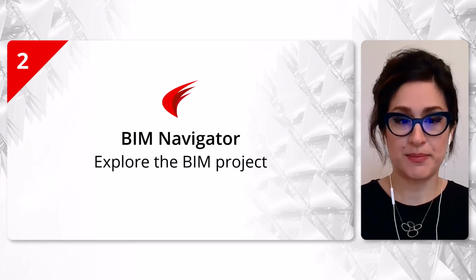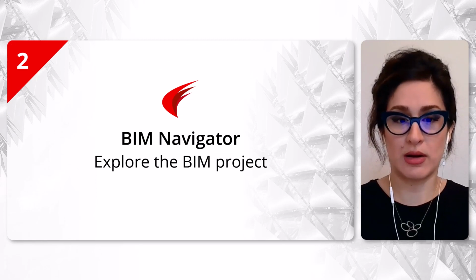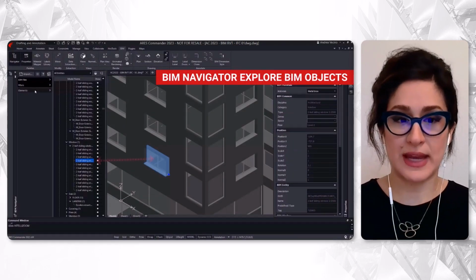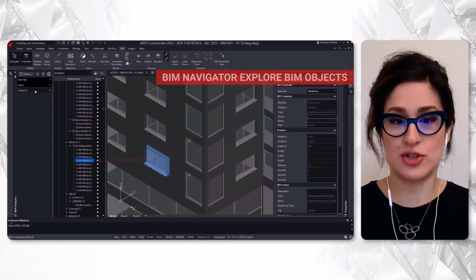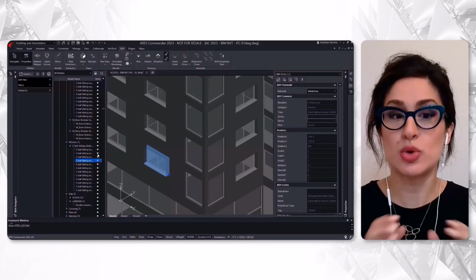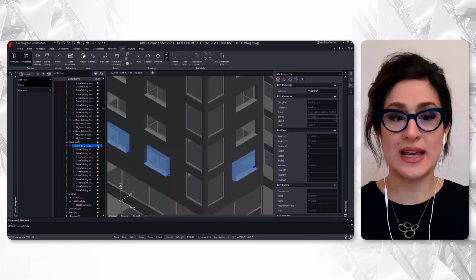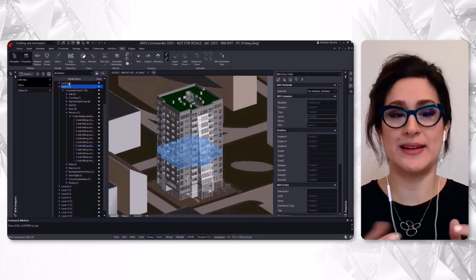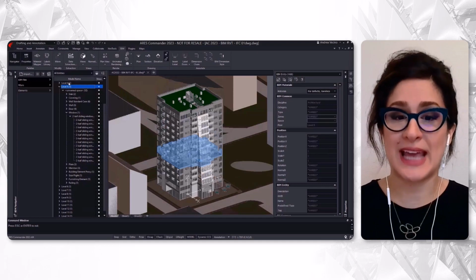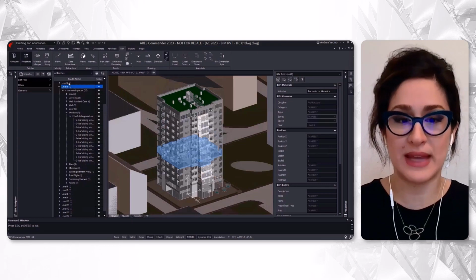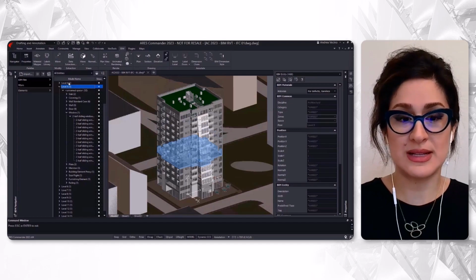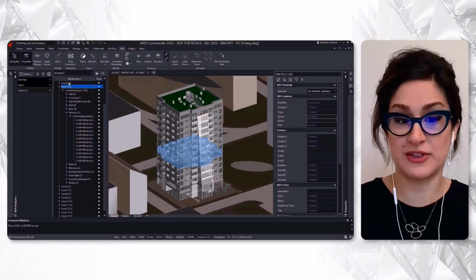After import, we can continue with the BIM Navigator to explore our BIM project. We can select entities in the graphic area and they will appear highlighted in the tree of BIM elements, which is super helpful. And it also works the other way around, that you can select elements from the tree and then you see them highlighted in the view. These features help the CAD users really understand how the BIM data is structured. In the next steps, it could also help to decide which information you want to filter out.